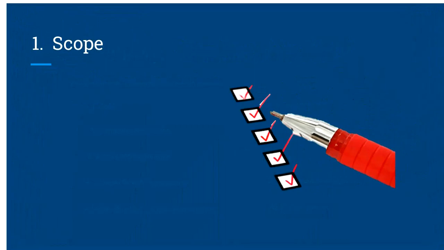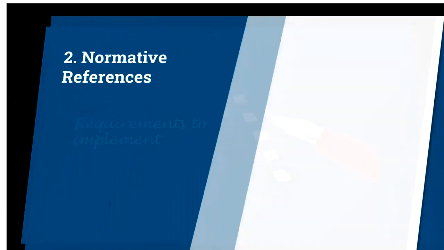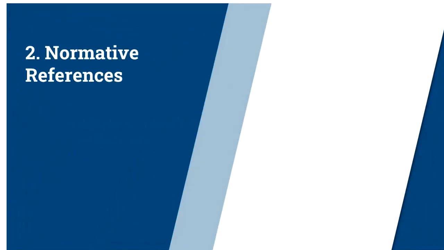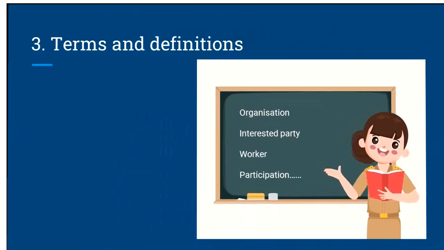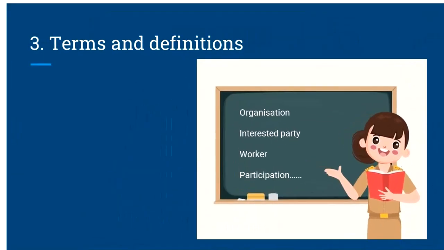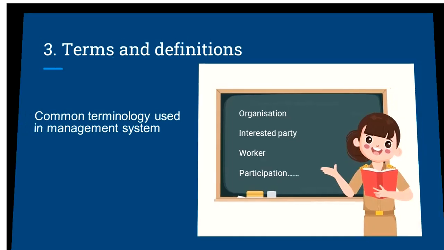Scope. This specifies the requirements to implement the standard. Normative reference. Unlike other management system standards, there are no normative references for ISO 45001. Terms and definitions. This clause states the common terminologies used in the standard. I have made a detailed video on the common vocabularies and am giving the link in the description for your reference.